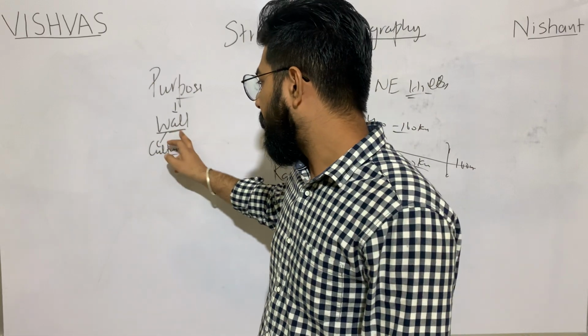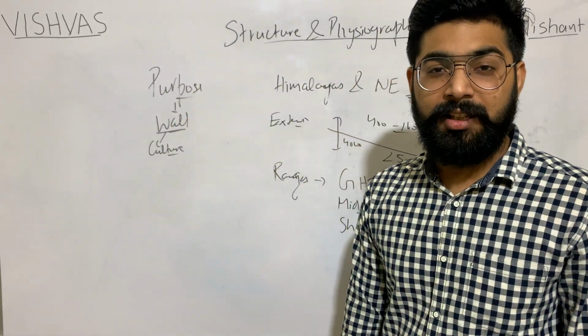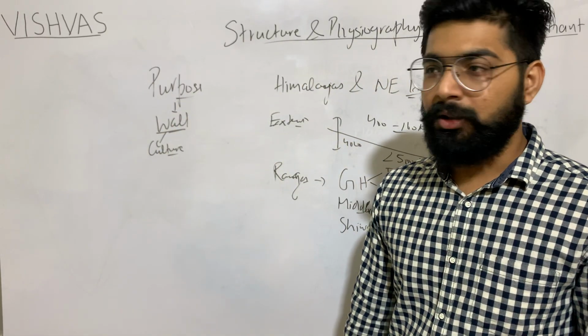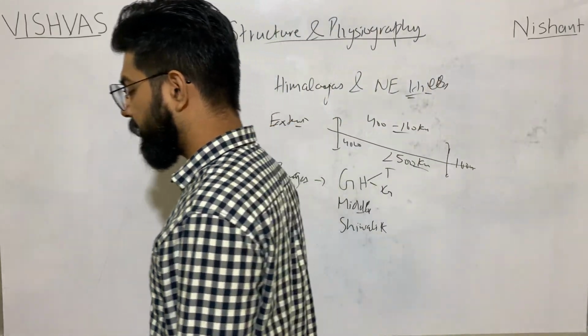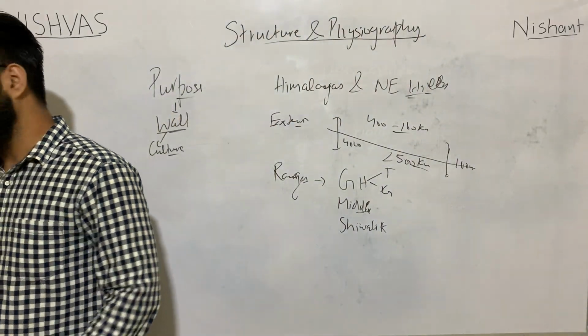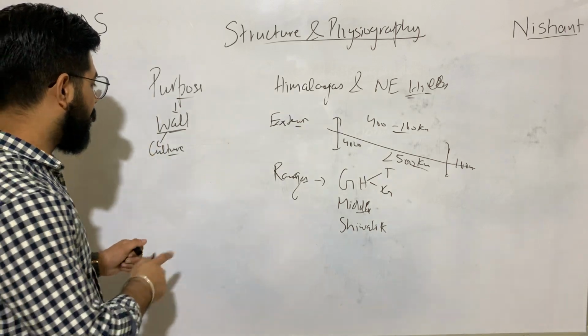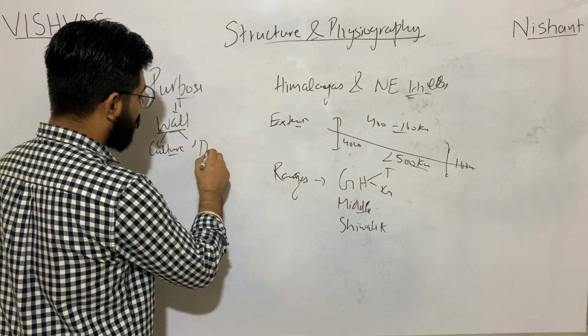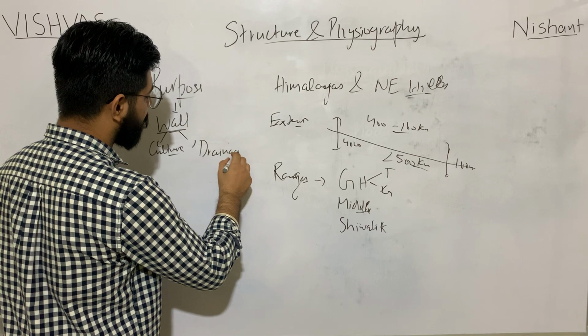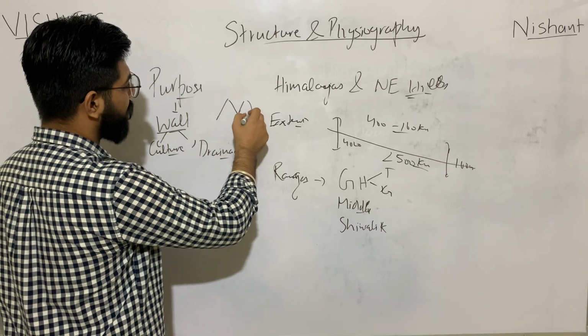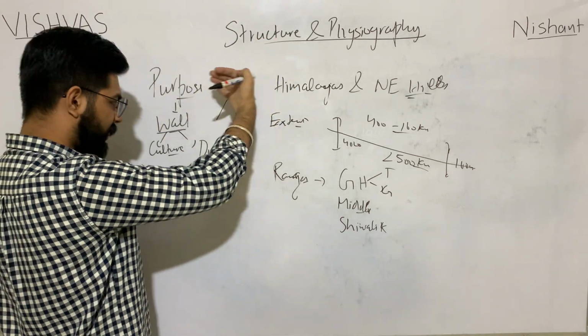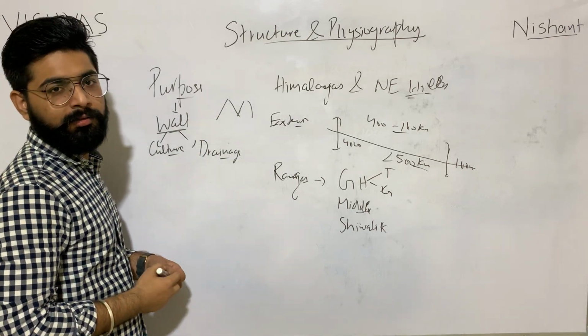So it acts not only as a physical wall, but also leads to a culture divide. It also leads to division of drainage. कि Himalayas हैं, कुछ rivers उस तरफ drain होती हैं, कुछ rivers इस तरफ drain होती हैं.